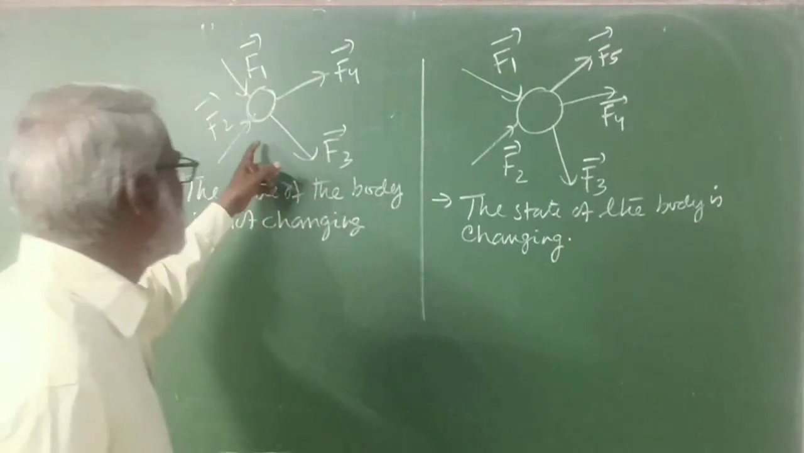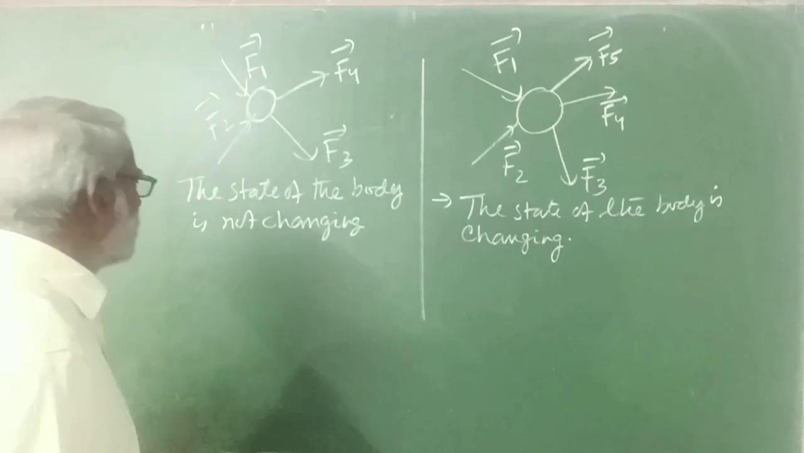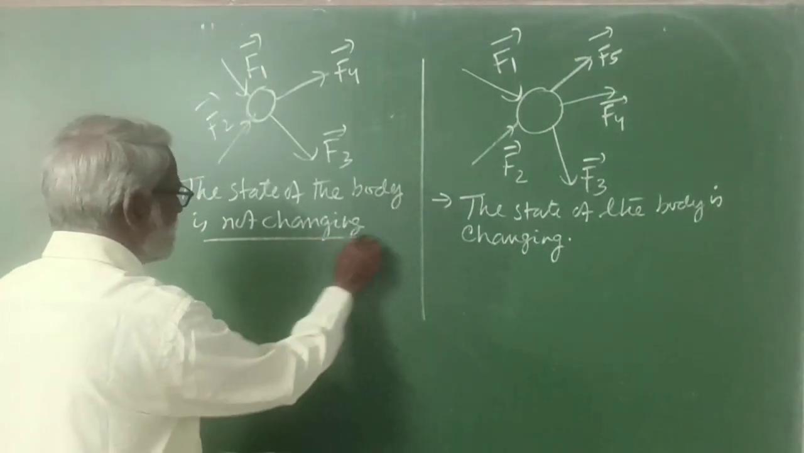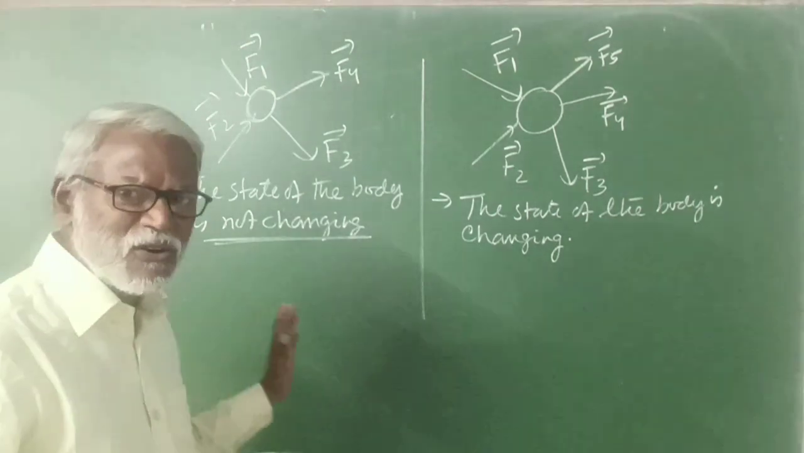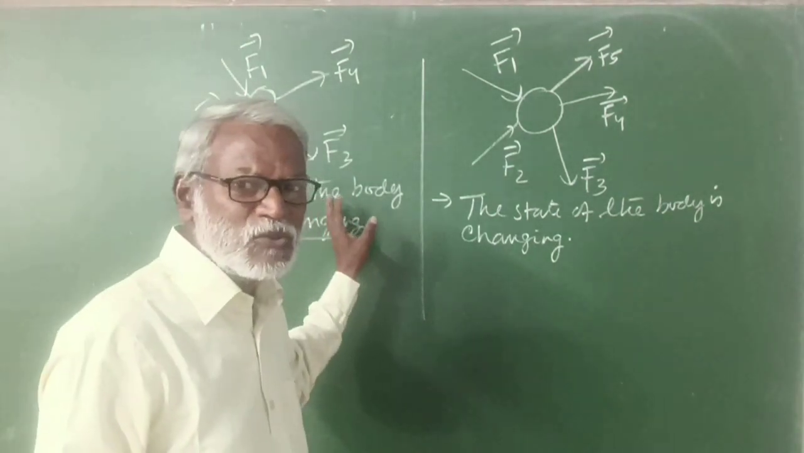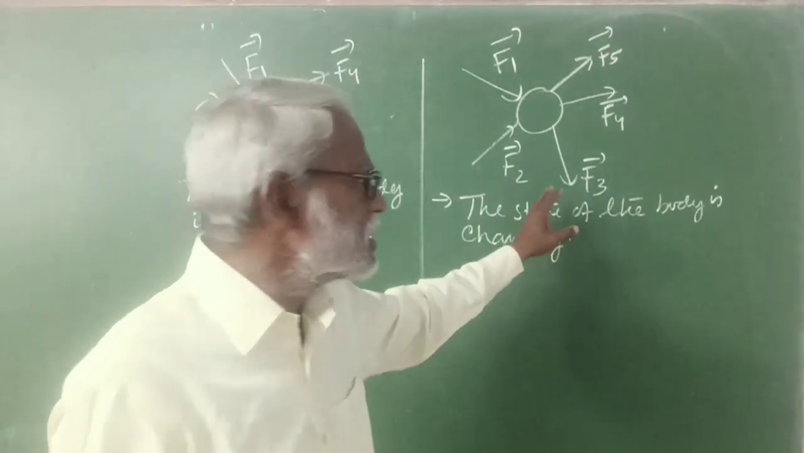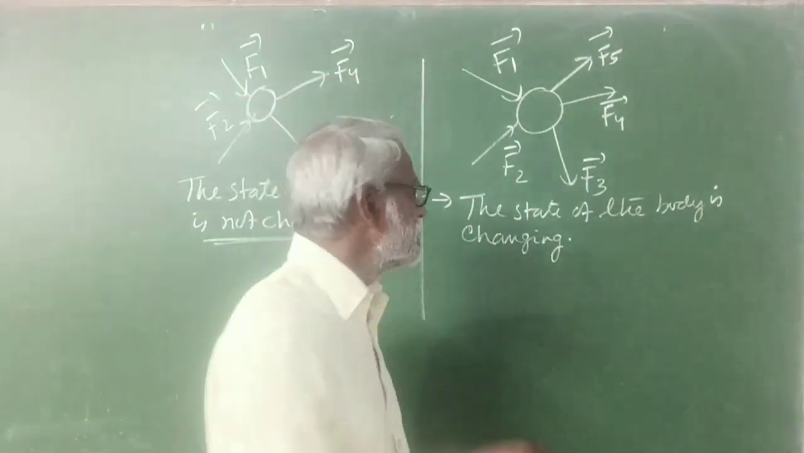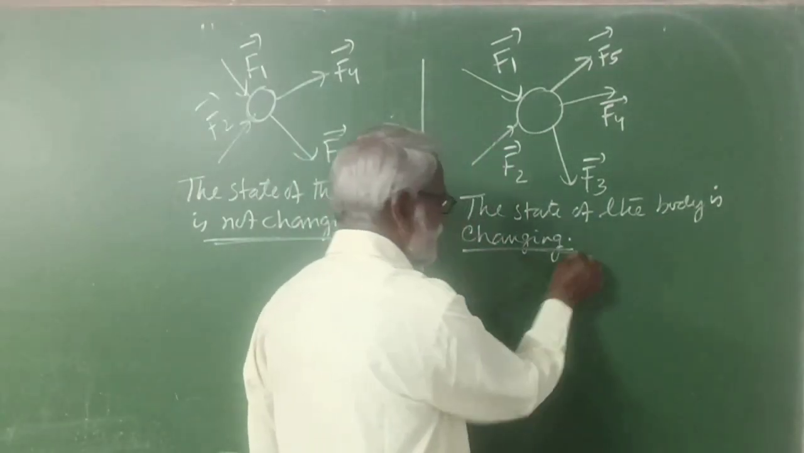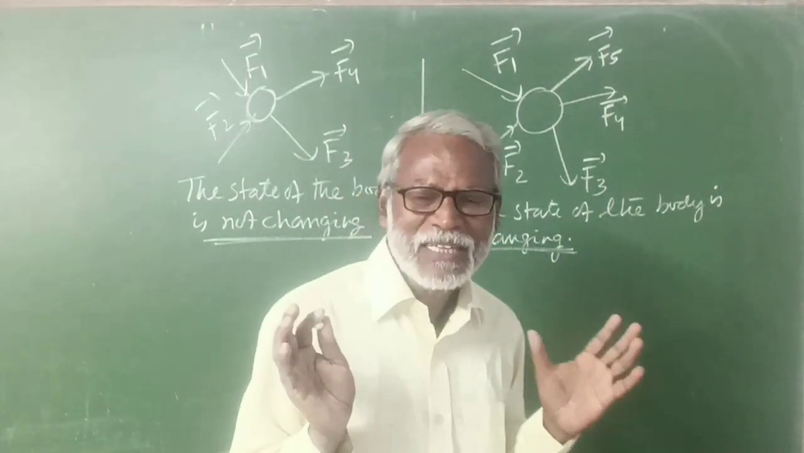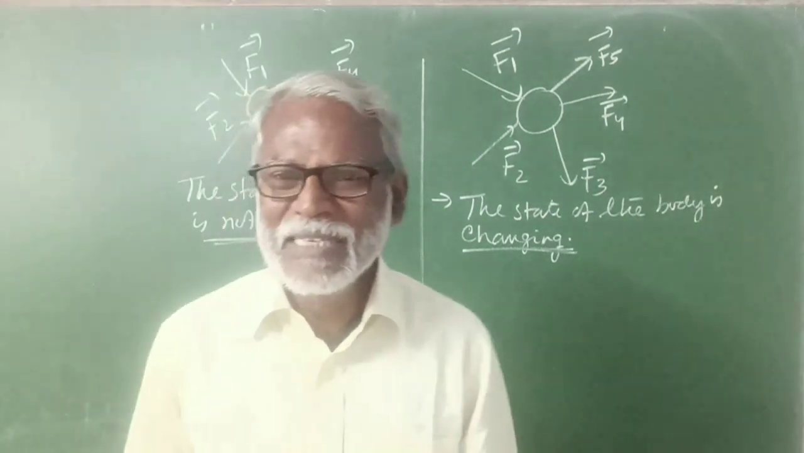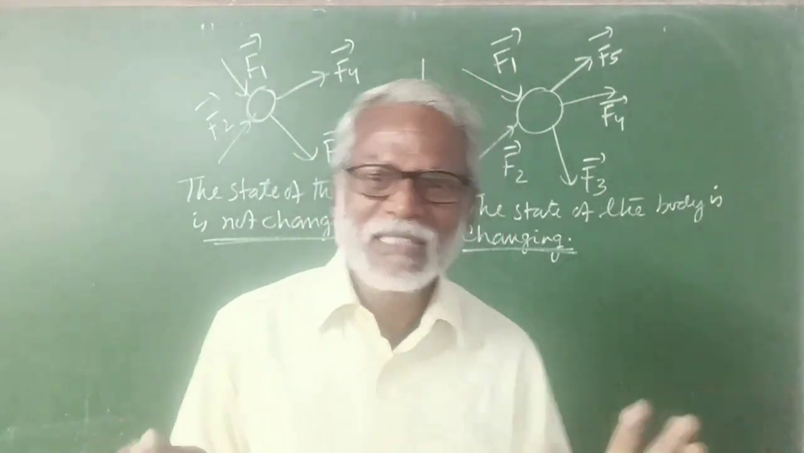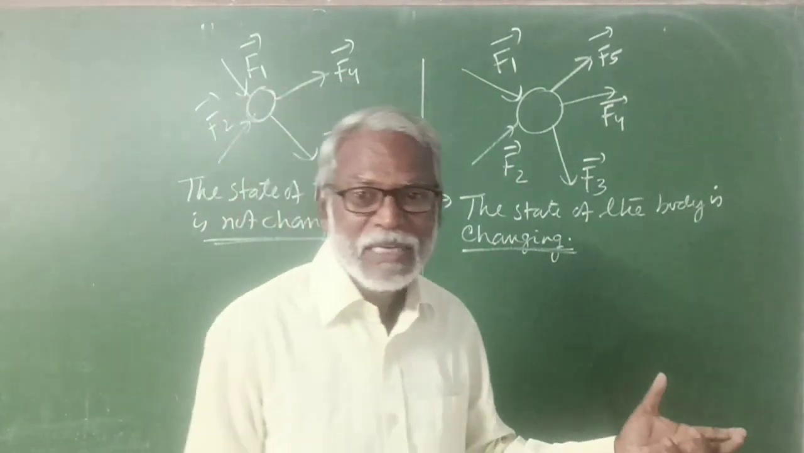So here more than one forces are acting on the body, and its state is not changing. So we are okay with this situation. But here, what happens? Here, more than one forces are acting, and its state is changing. And we have an idea that when state of a body is changing, that means one force is acting on the body, or when one force acts on a body, its state is bound to change.